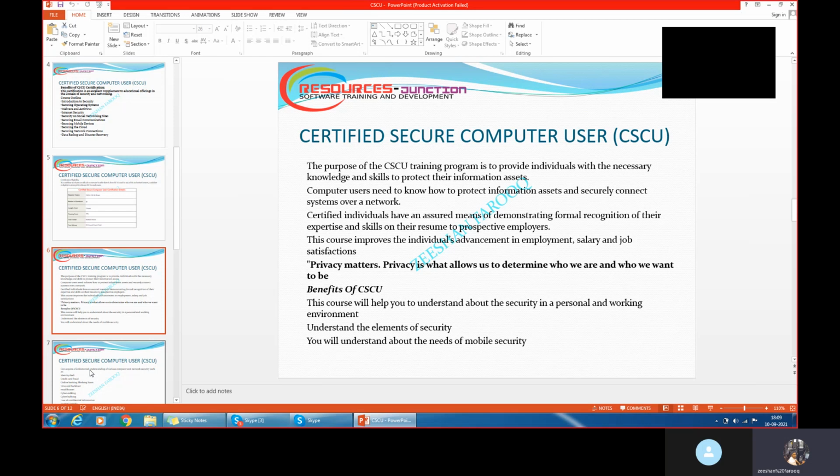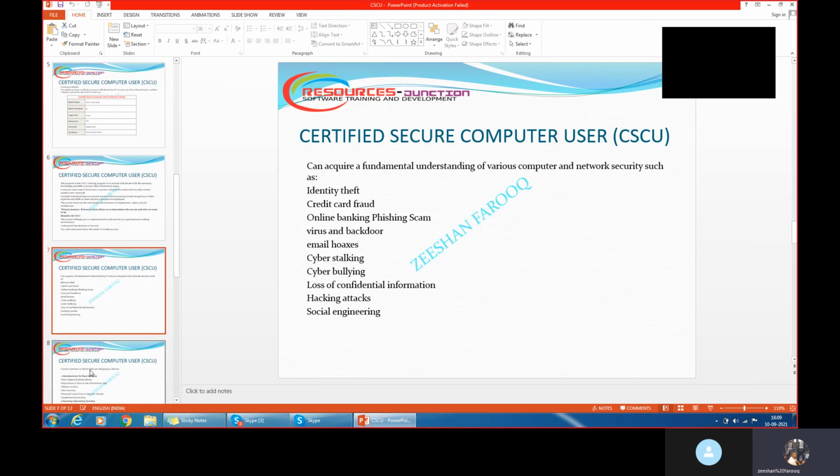Okay, so what are the benefits when we do this certification? When you do this certification, you will completely learn how attacks happen on these devices and how we secure them. When you look at the basic fundamentals of computer devices or network security devices, attacks are happening in many ways, as I told you, right? On systems, on networks, on websites, on mobile applications. These fundamentals will be provided when you do this CSCU certification.